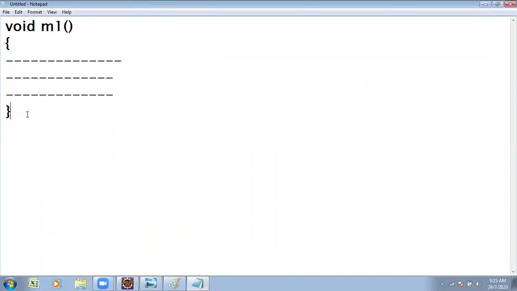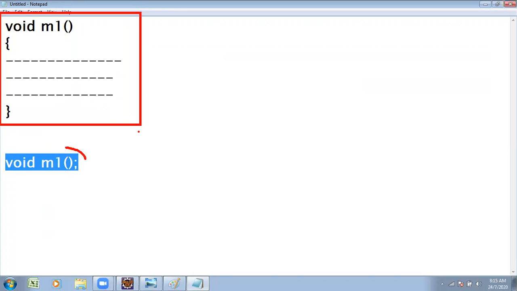But now, instead of writing it like this, I am writing just void M1. This is called an abstract method. This type of method is called a concrete method, and this type of method is called an abstract method. What is an abstract method?